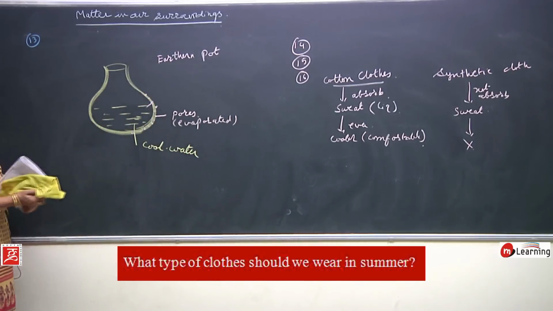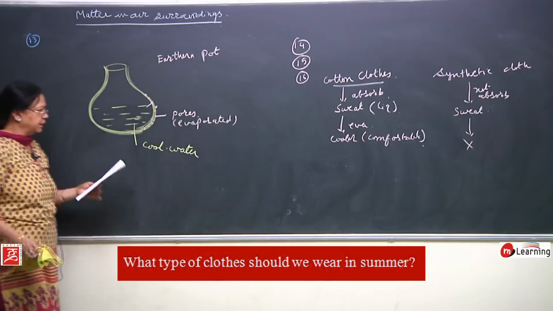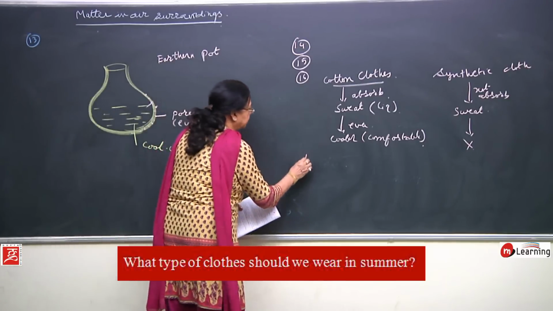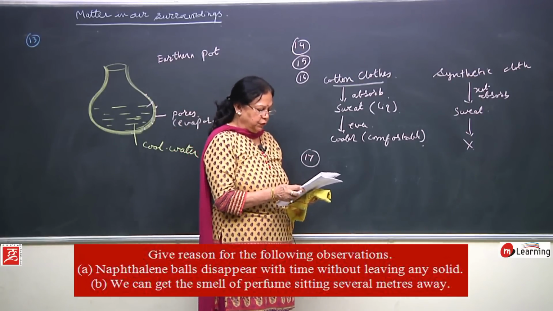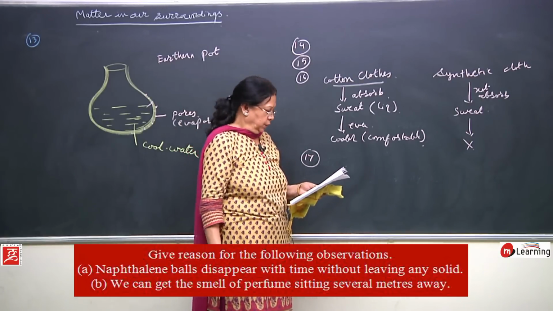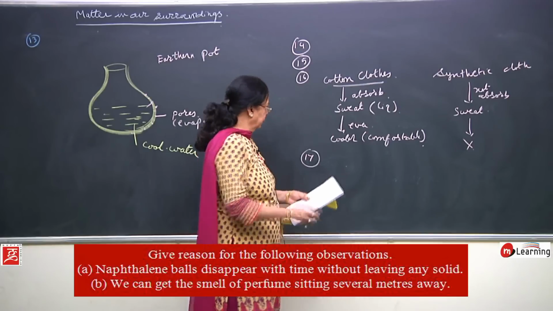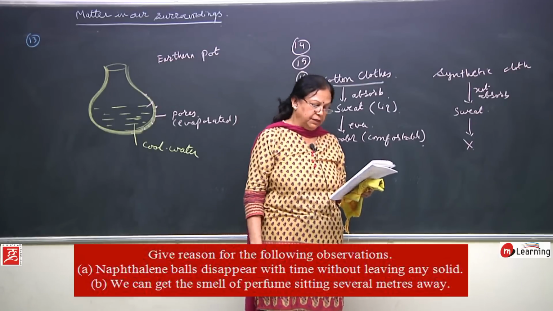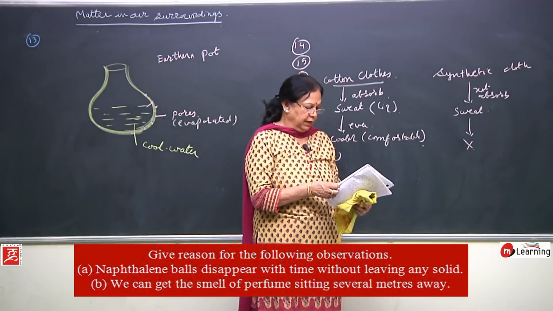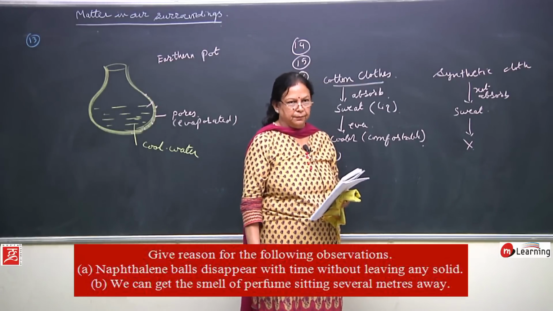Then the next problem of your study material, that is the 17th problem, children. Give reasons for the following observation. What is the observation? Naphthalene balls disappear with time without leaving any solid.